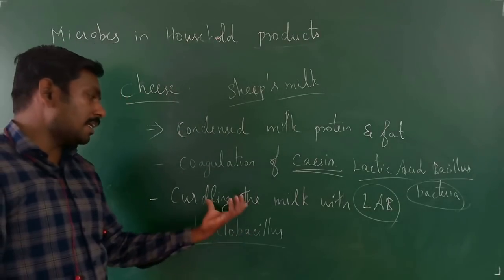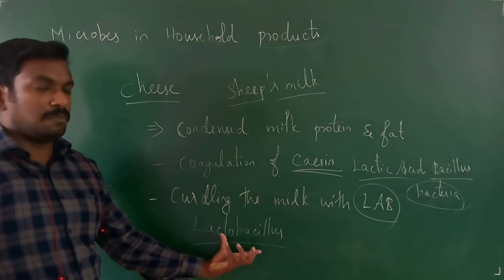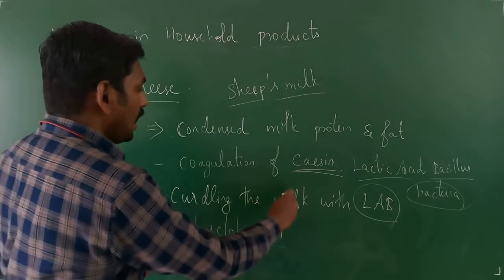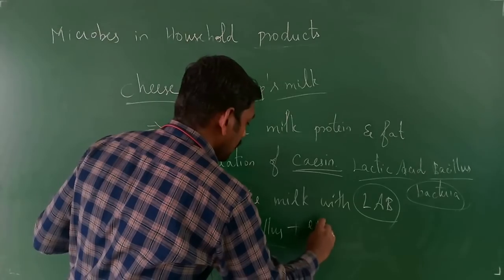So first they curdle the milk with the help of Lactobacillus, and after the curdling they add an enzyme.